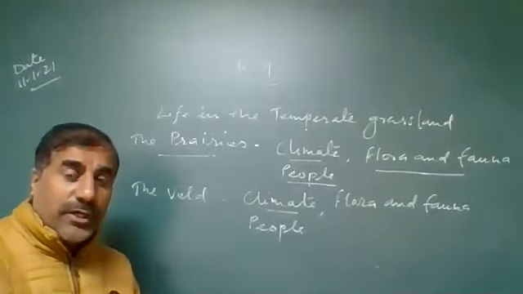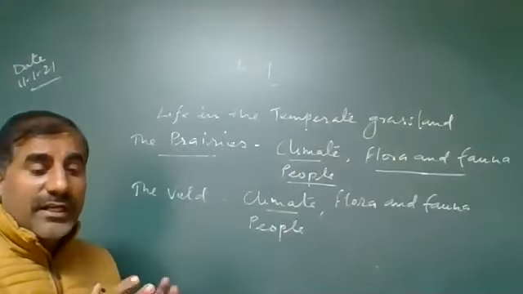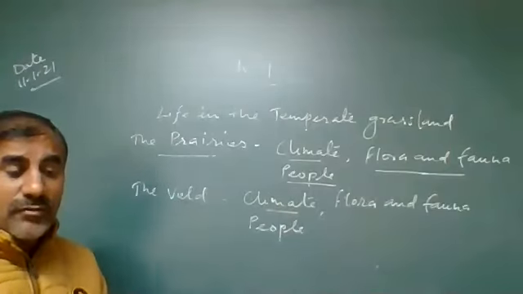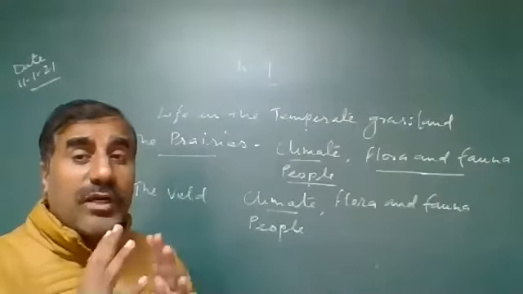Where are the prairies located? They are located in North America, extending between the United States and Canada. We'll discuss the different countries in this chapter. The prairies are also known as the granaries of the world.